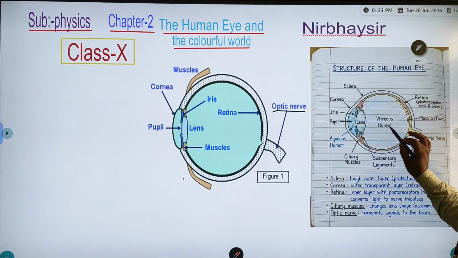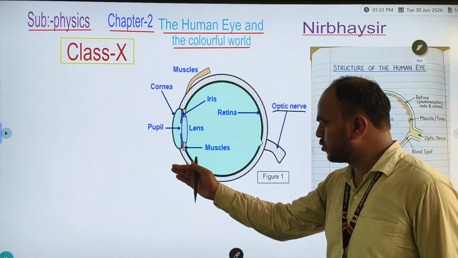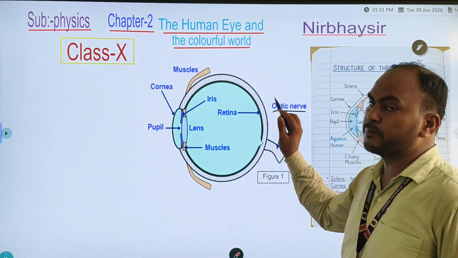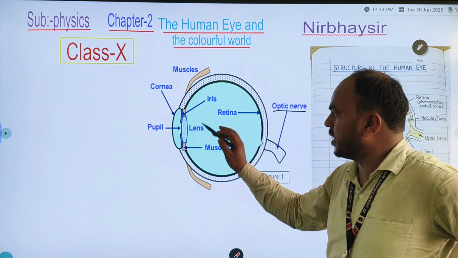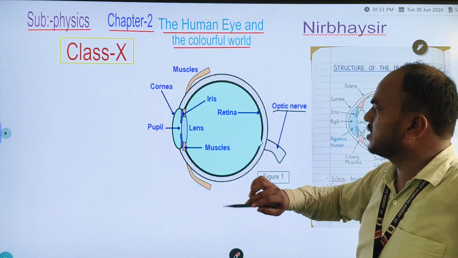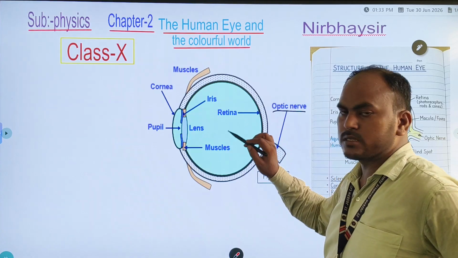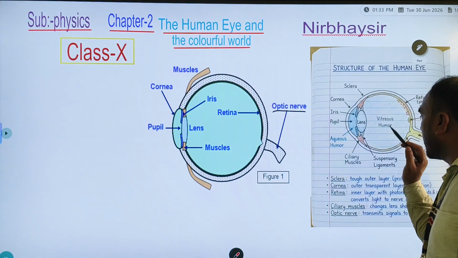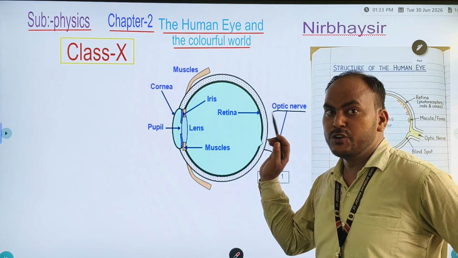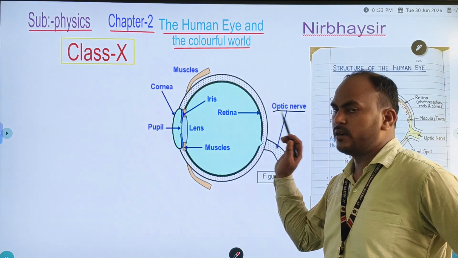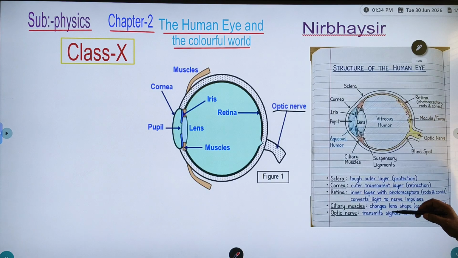Now, both aqueous humor and vitreous humor together, what is their combined function? They give the proper structure of the eyes, because here is the watery aqueous substance, and here is the jelly-like substance known as vitreous humor, and this vitreous humor provides nutrients and proteins to the eye nerves. Okay. Now next one.